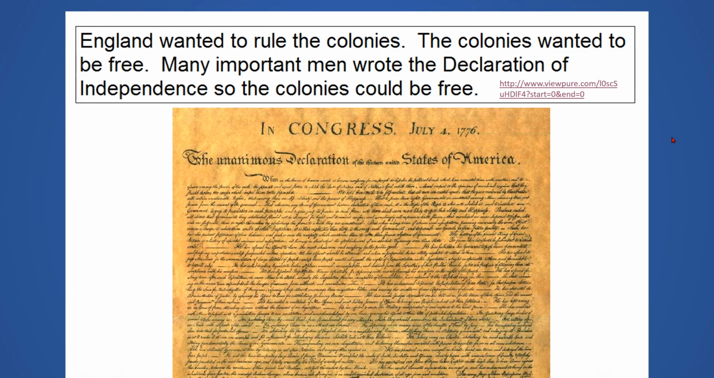Well, at the time, England still wanted to rule the colonies, but the colonies wanted to be free from England. Many important men wrote the Declaration of Independence so that the colonies could be free. So yeah, the government and the people living in the colonies wanted to be their own boss. They did not want England to be the boss of them anymore.